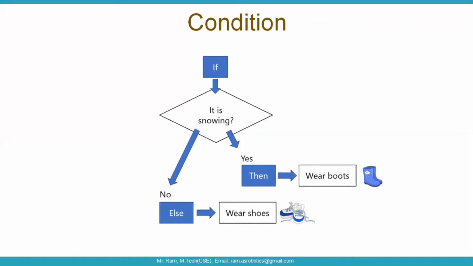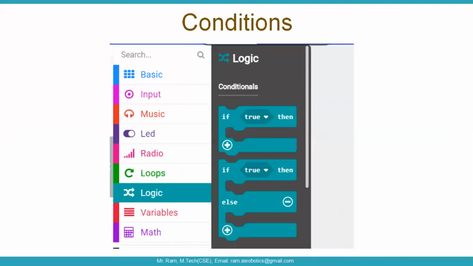Okay, now we will do some. See, these are the logic blocks. In these logic blocks, the if block is there, and the if-else blocks are there. So these are in the logic. Variables are in the variable block. Now, if you observe here, if true, that means whatever condition you are writing, if it is true, then only it will complete the tasks. So what tasks are you giving here?